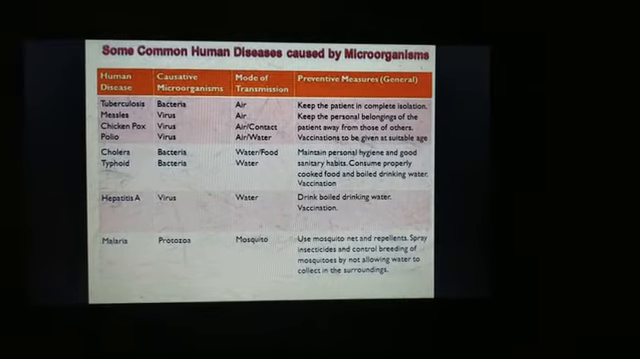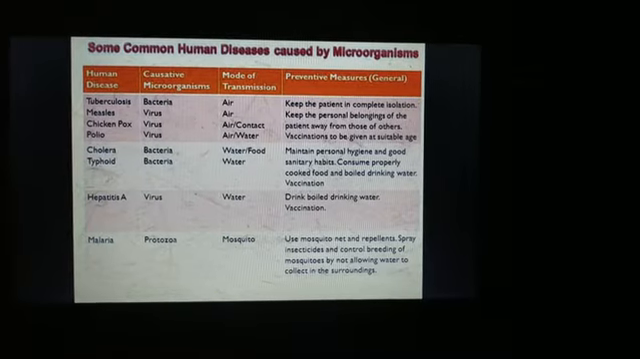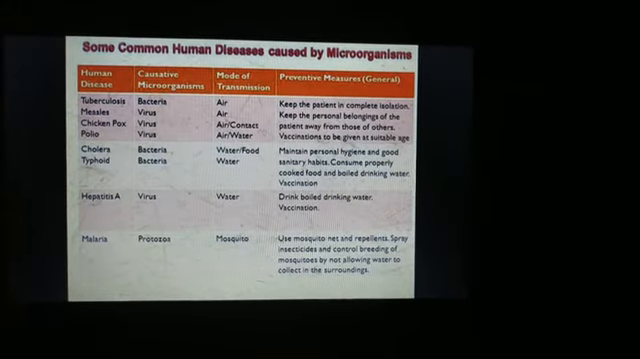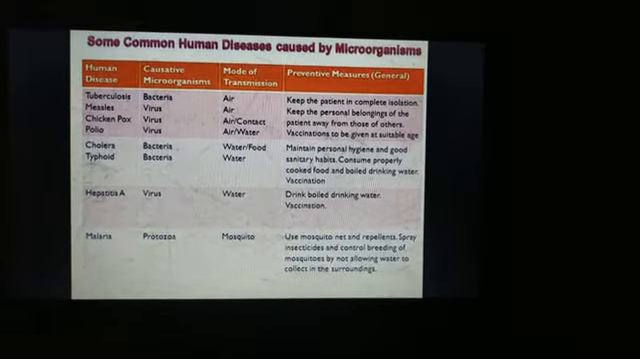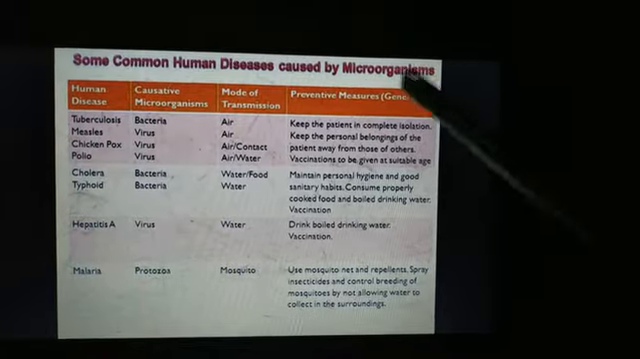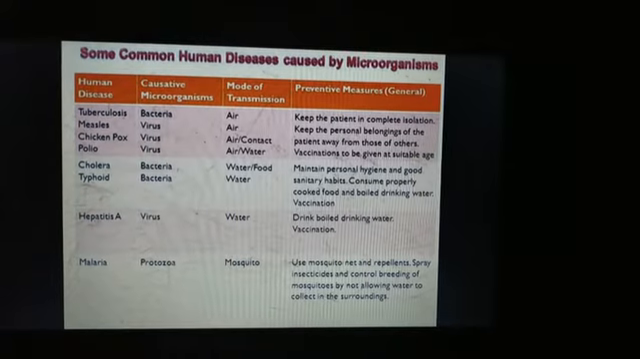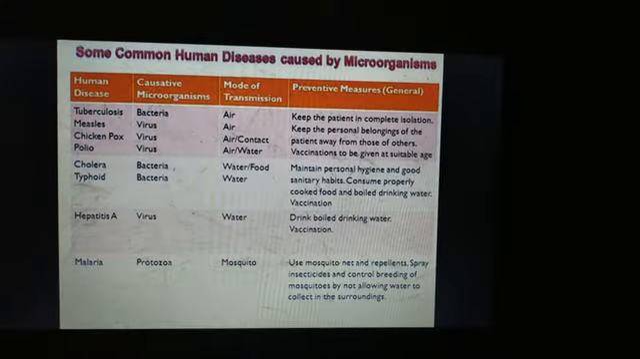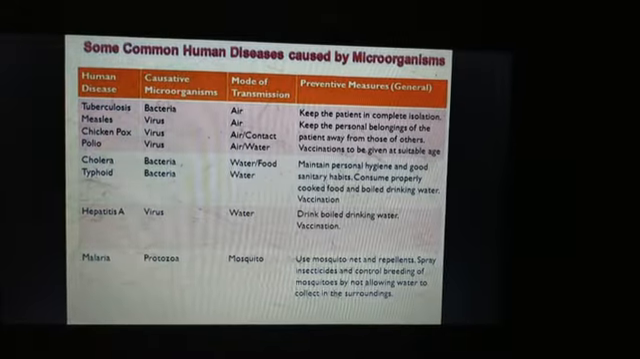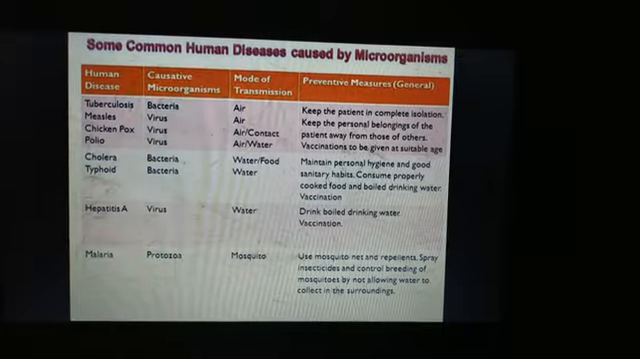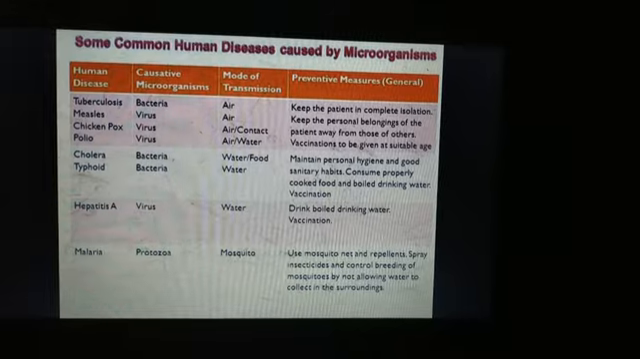Next we have polio, which is caused by a virus called poliovirus, and the mode of transmission is through contaminated air and water. For all these, the preventive measures are keeping the patient in complete isolation, that is, he or she should not be in contact with anyone, keeping personal belongings separately, and most important, the person should be vaccinated.